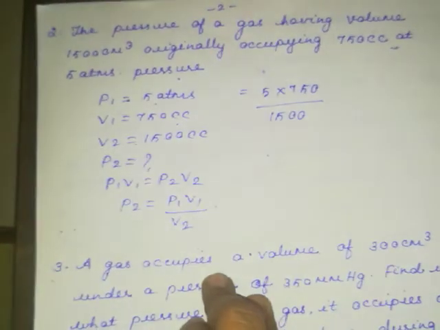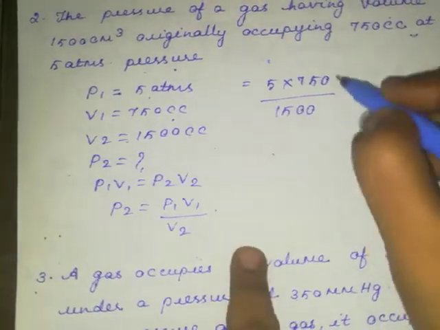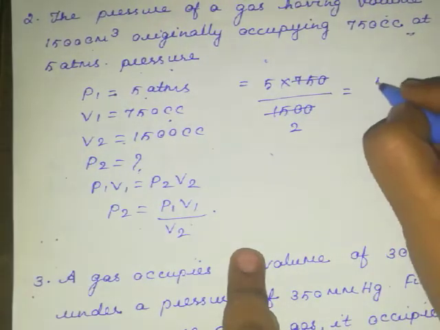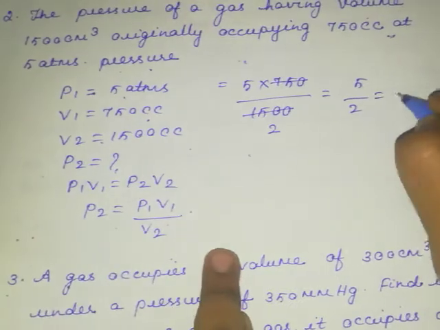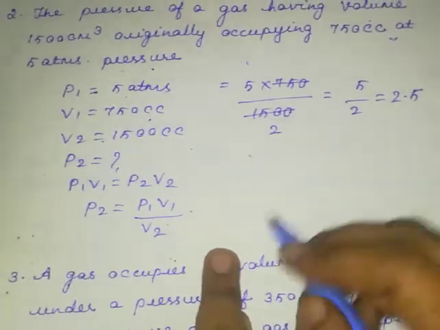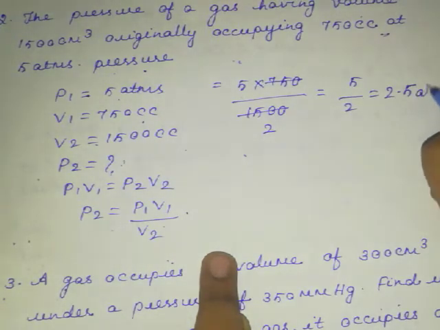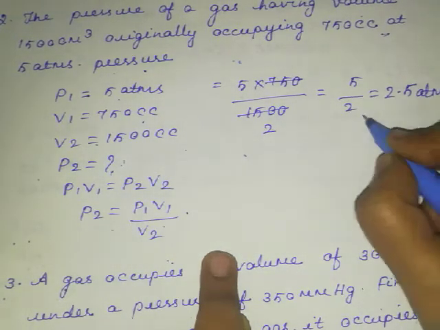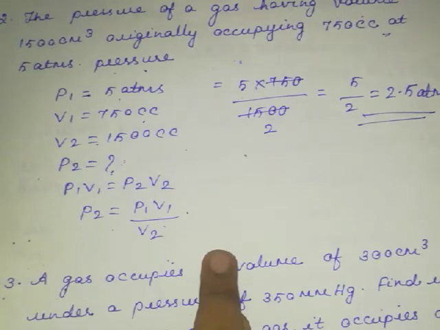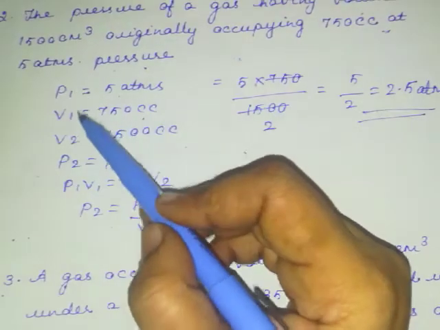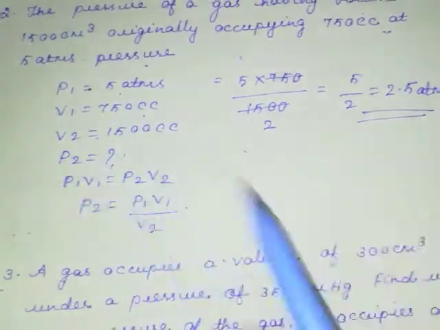So you can simply cancel, it will go twice here. 5 by 2 means you can write it as 2.5. And what is the value which you are calculating? Pressure. So you will be getting 2.5 atmos. So this is the final value for this problem. So read the problem twice and see which is P1, V1, and accordingly you calculate it.